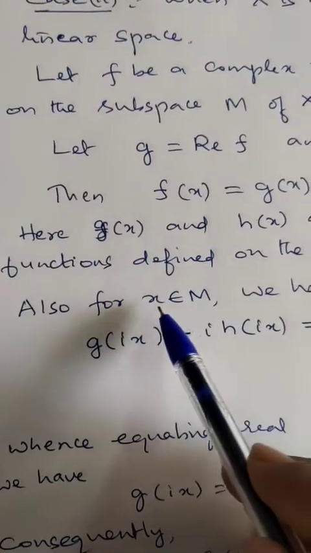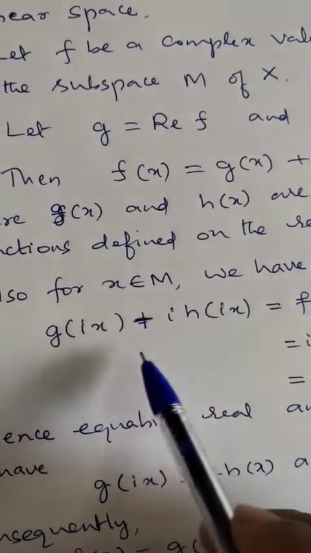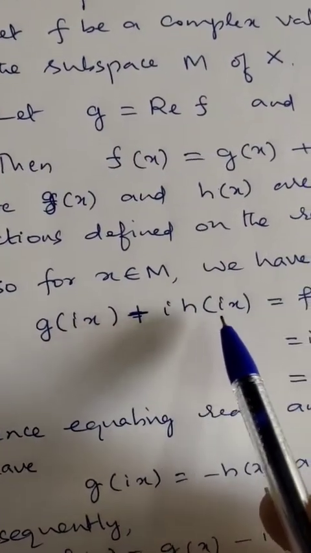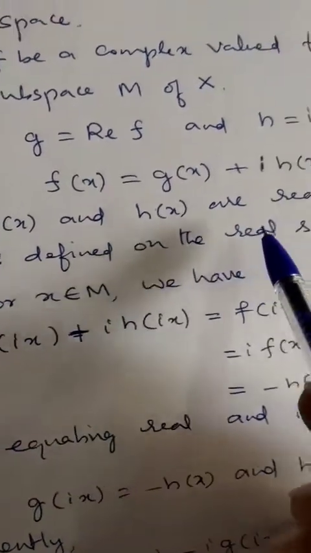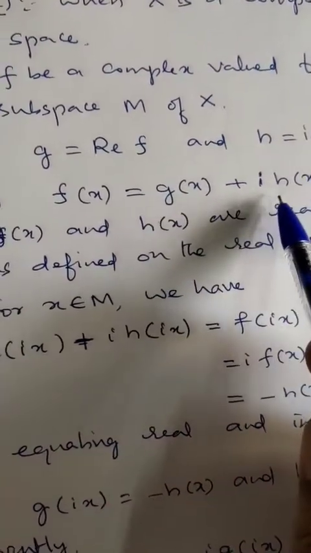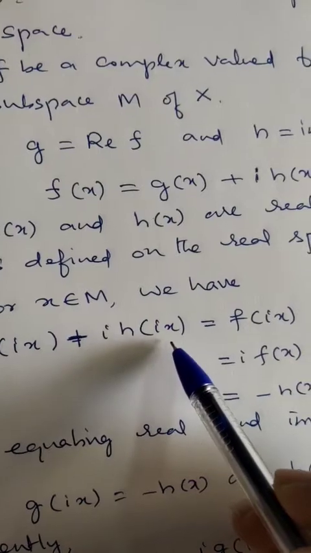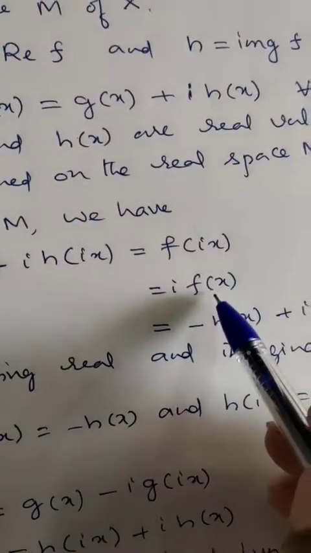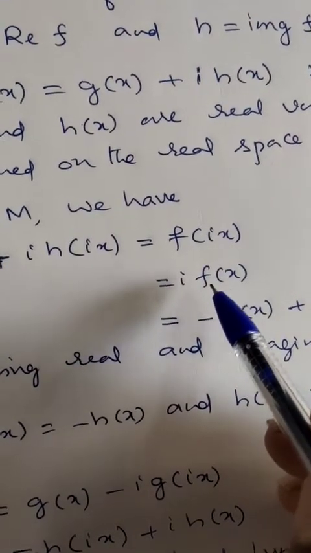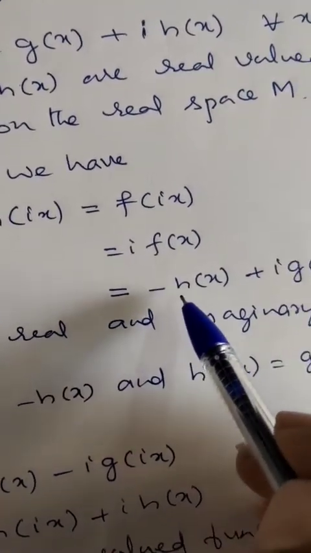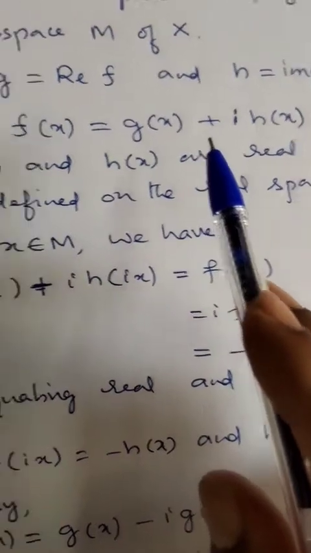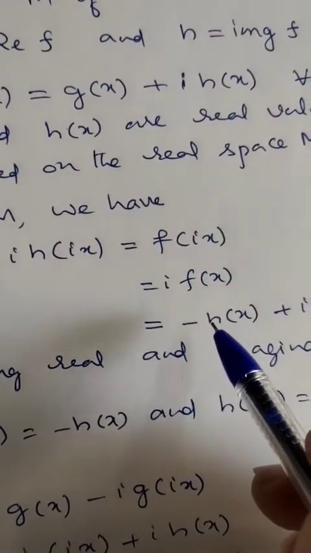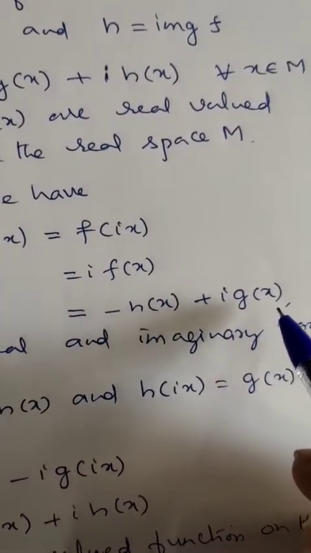Okay. Now for x belongs to M, we have g of ix plus i into h of ix. Here I replace x by ix. g of ix plus i times h of ix is equal to f of ix. f of ix is, since f is linear, i times f of x, that's equal to, if you multiply throughout by i, minus h of x plus i times g of x.